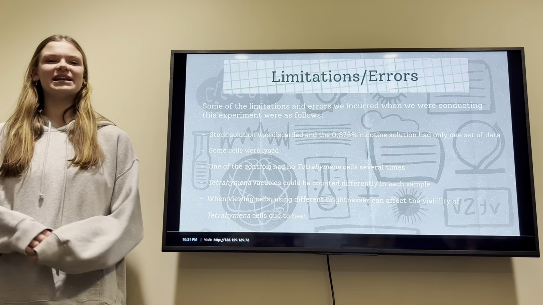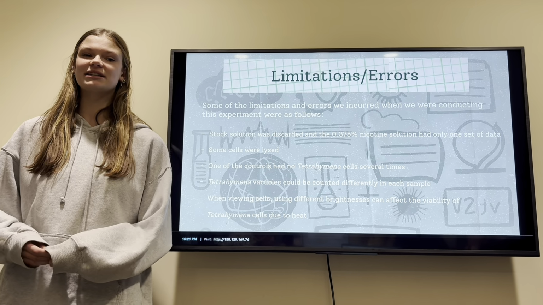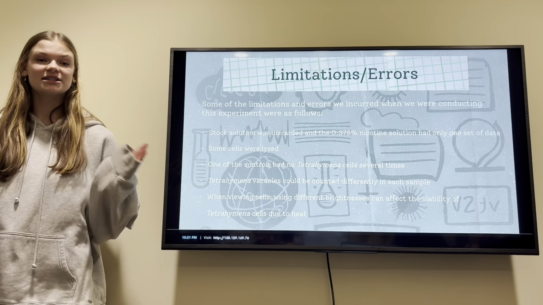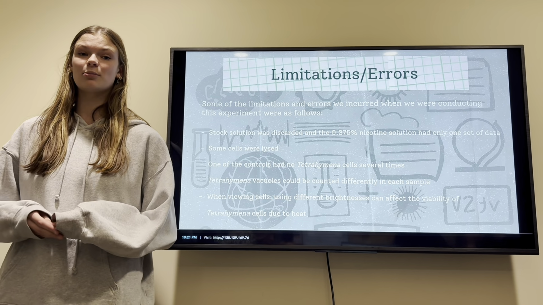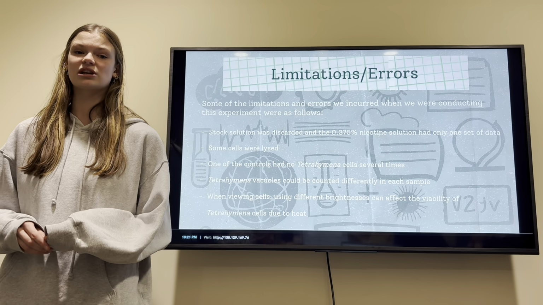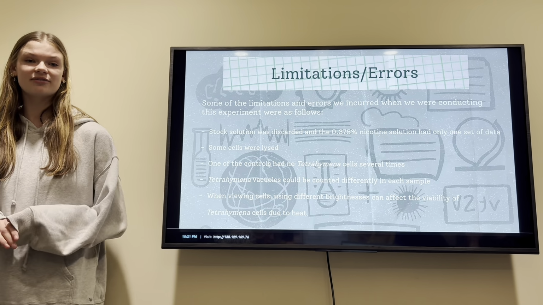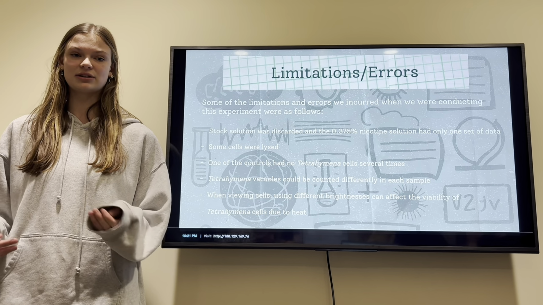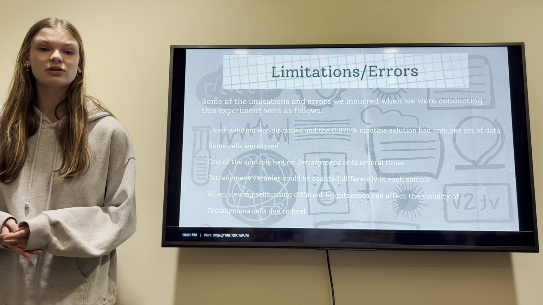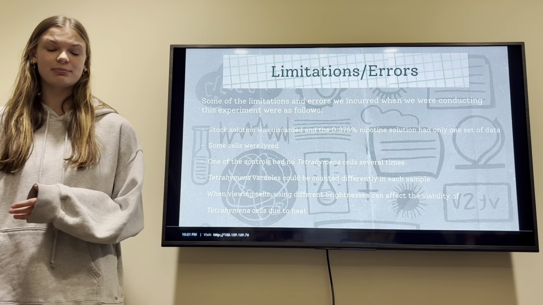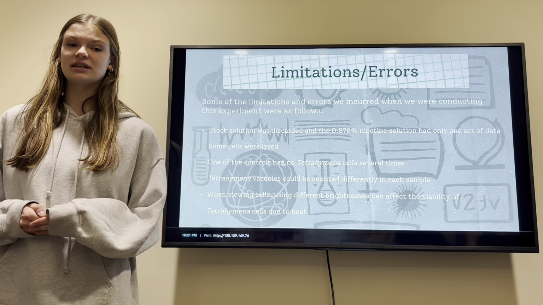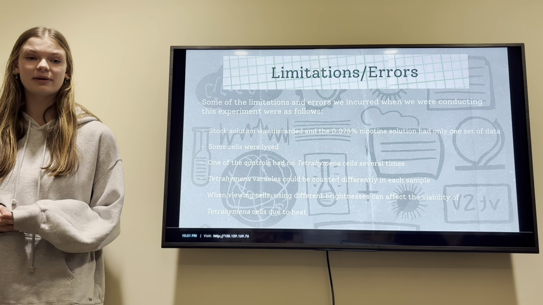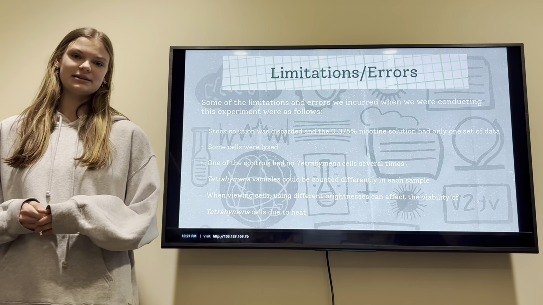Some of the limitations and errors that we incurred when we were conducting this experiment were as follows. The stock solution was discarded, and the 0.375% nicotine solution had only one set of data. Some of the cells were lysed. One of the controls had no Tetrahymena cells several times. Tetrahymena vacuoles could be counted differently in each sample. When viewing cells, using different brightnesses can affect the viability of Tetrahymena cells due to heat.